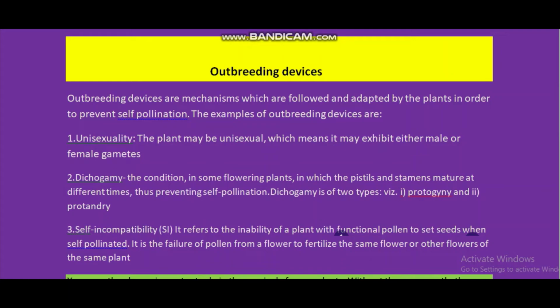So for formation of new characteristics, cross-pollination is required. That is why there are some particular ways by which bisexual flowers show cross-pollination. These are outbreeding devices. It comes in the exam for 3 marks.